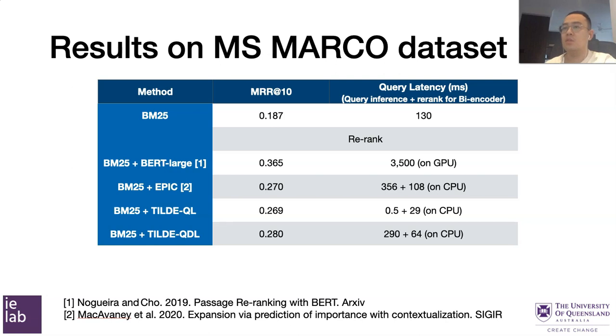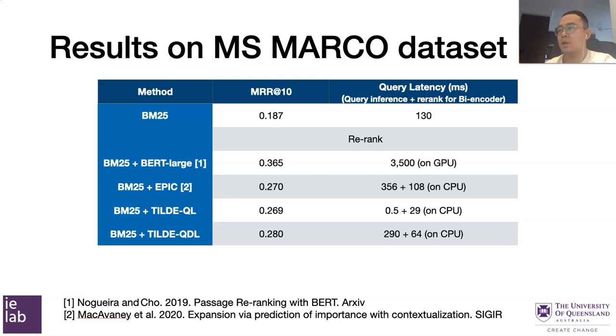We then tested our model with the interpolation of query and document likelihood ranking setting. In this case, we do need to run inference for the query and the document in both directions. Hence, there is another BERT inference step to encode the query representation.